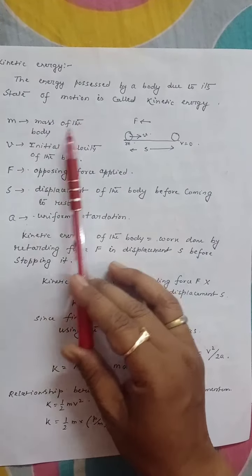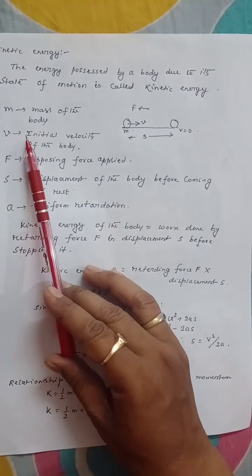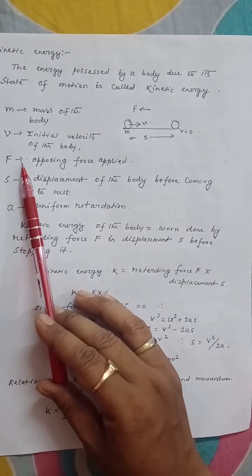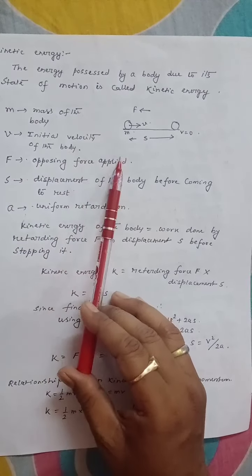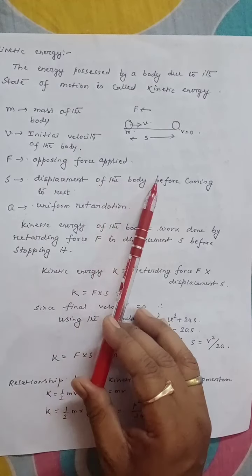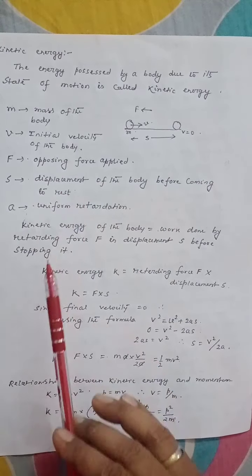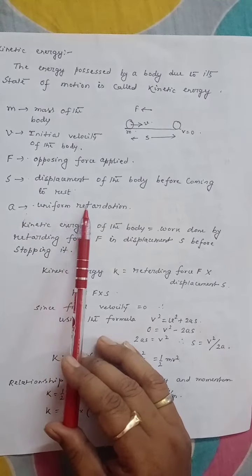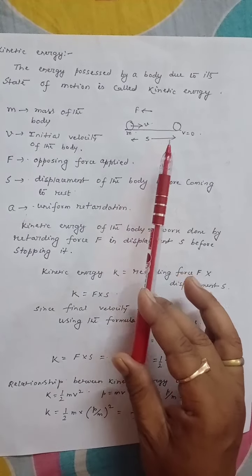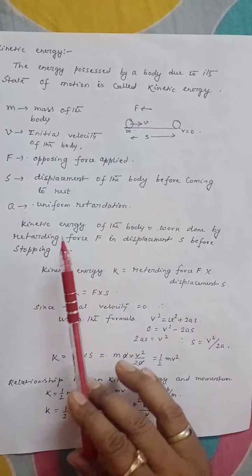Let m is the mass of the body, v is the initial velocity of the body, F is the opposing force applied, s is the displacement of the body before coming to rest, and a is the uniform retardation. Here we are assuming that the body is retarding uniformly.